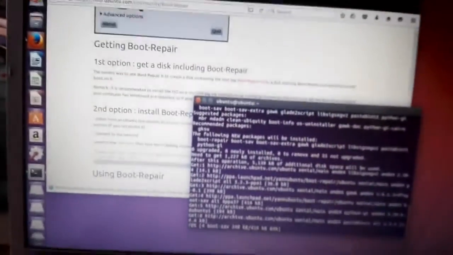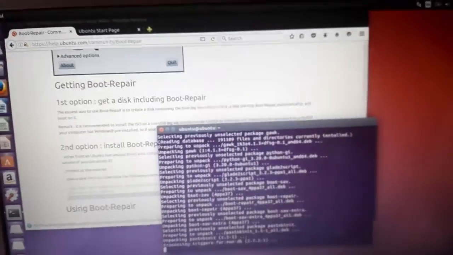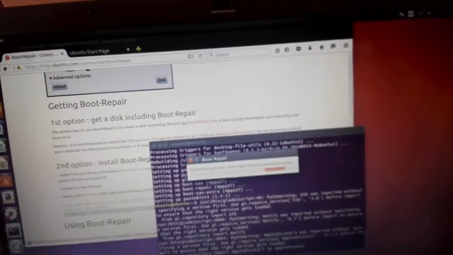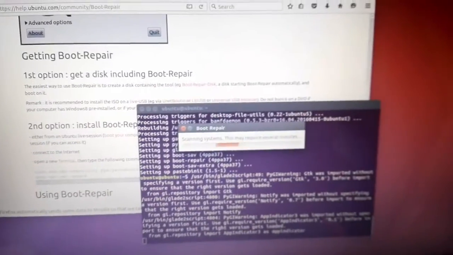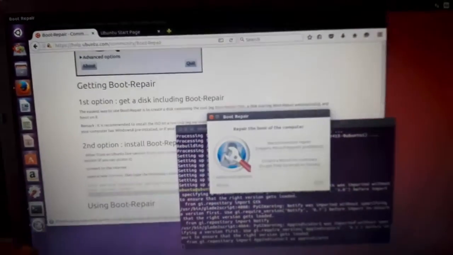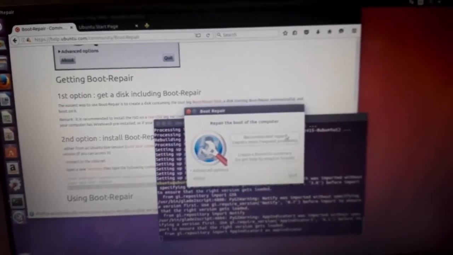You're going to see something pop up on the desktop. It's a kind of software called Boot Repair. Okay, let's see. It's scanning the system, scanning your OS. You see right here the partition or hard disk. Let's choose the first one that the software recommends.